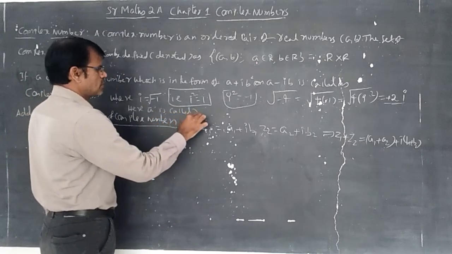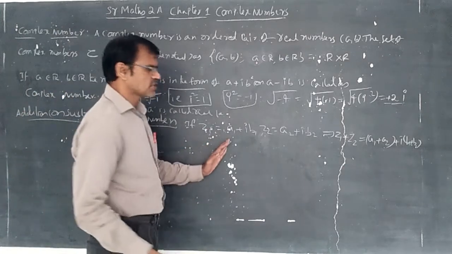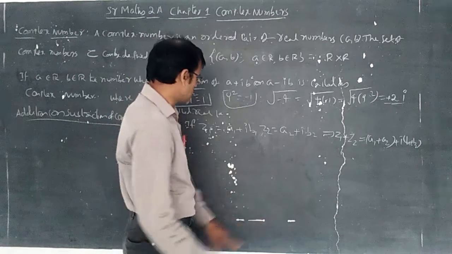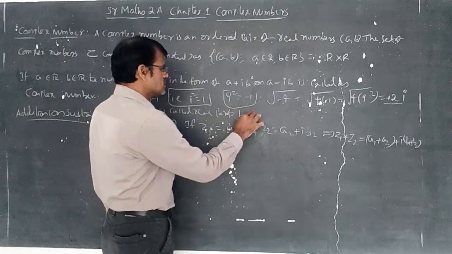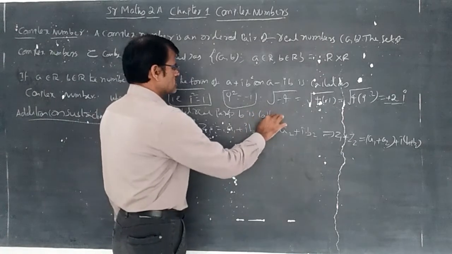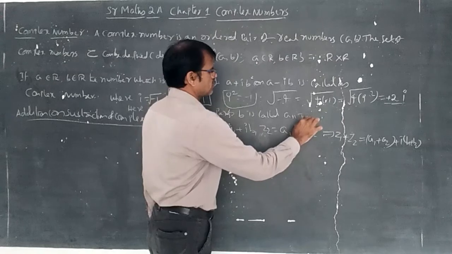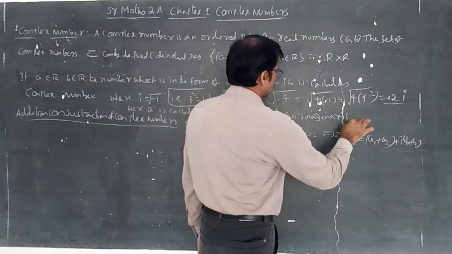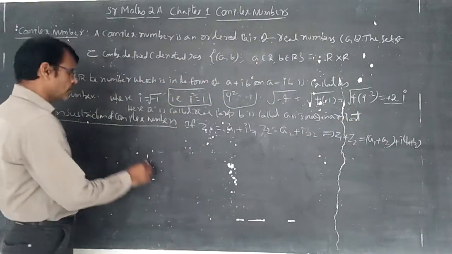Here A1 is called the real part, B1 is called the imaginary part, A2 is called the real part, and B2 is called the imaginary part. A is called the real part and B is called the imaginary part. In a similar way, you can understand now.